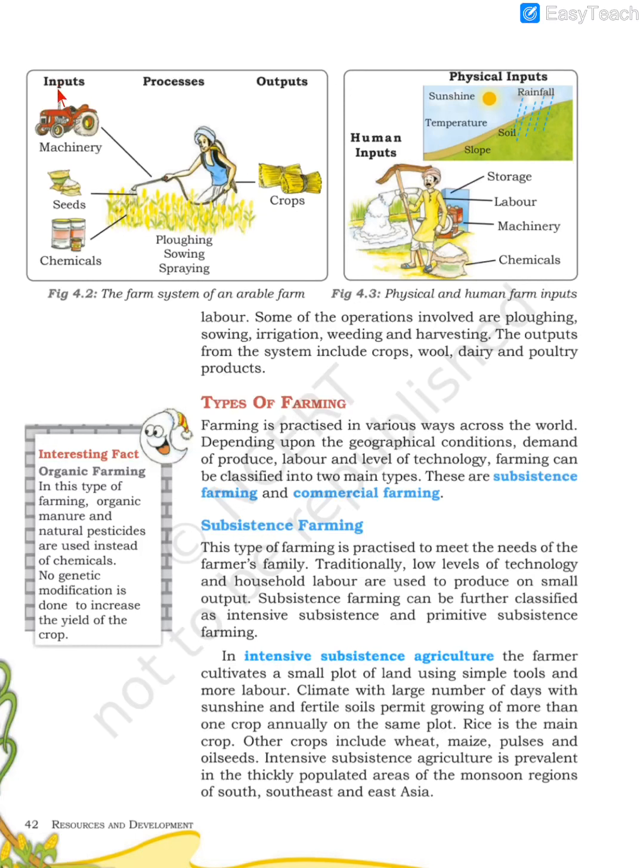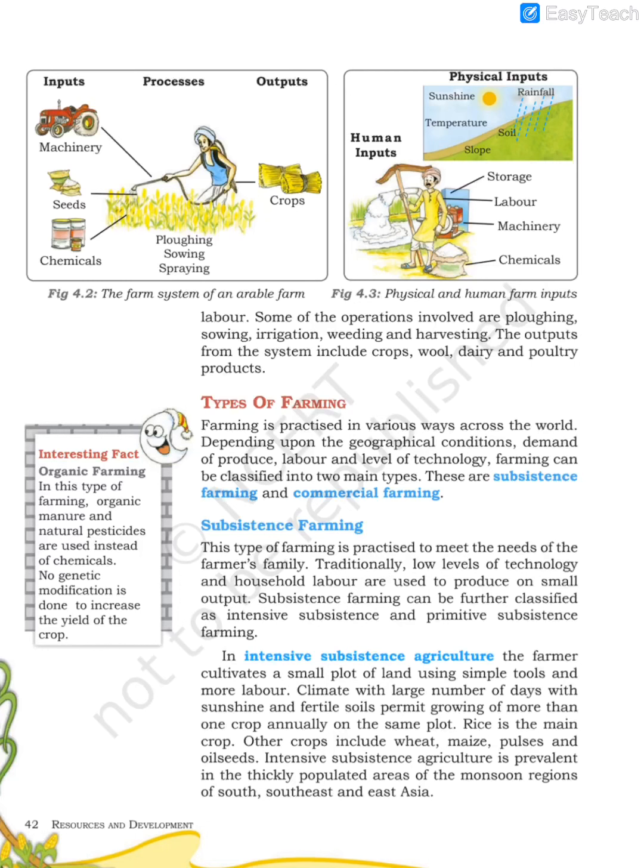It requires three things. Inputs, meaning first you have to use seeds, chemicals and machinery. These are the various inputs. Then processing, like plowing, sowing, spraying, all these are the various processes that are done on the farms, and then you get the output in the form of crops. So input, processes and outputs. So this way it is also a big system, in the sense it requires manual labor plus money also.